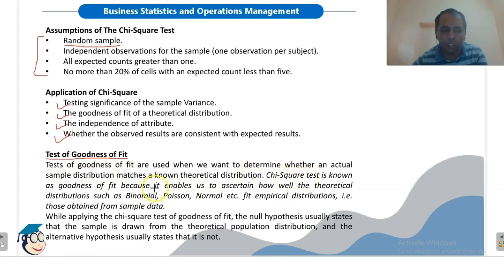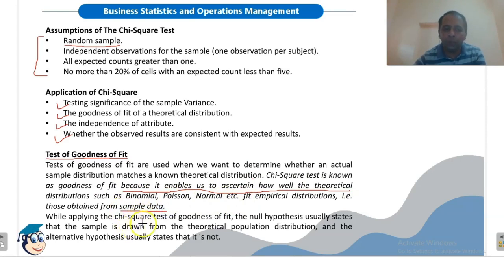Chi-square test is known as goodness of fit because it enables us to ascertain how well the theoretical distribution, such as binomial, Poisson or normal, which we have covered in the previous part, fits the empirical distributions, that is, those obtained from sample data.